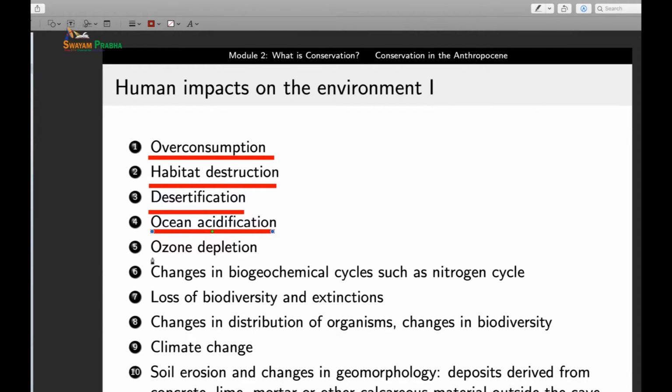Next we have ozone depletion. And a major cause of ozone depletion is the use of chemicals that are known as chlorofluorocarbons. Now these chlorofluorocarbons have been used for quite some time as refrigerants and also as propellants. So even in the case of a number of shaving foams, we have been using chlorofluorocarbons as the agent that propels the foam outside from the can.